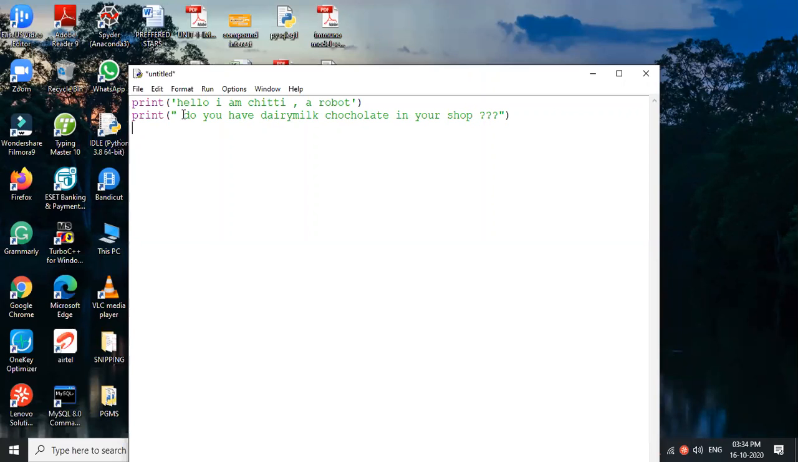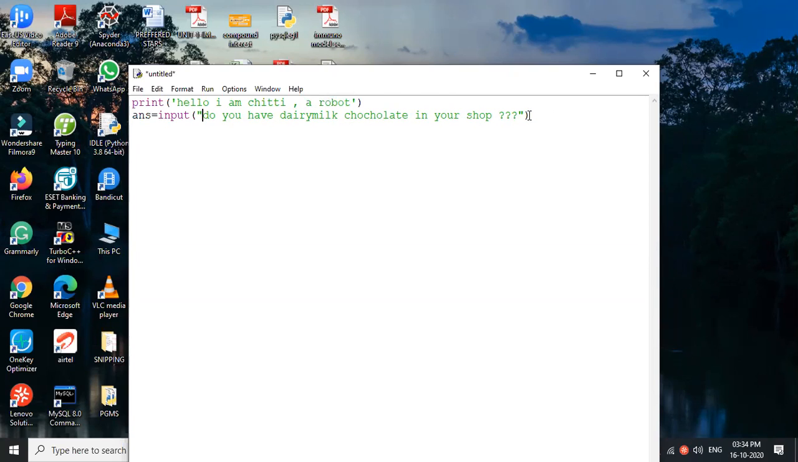So now it wants to get the response. In order, using the print statement, I'm getting the answer. Answer equal to input of, I'm asking this. We are getting the input. I'm asking the question. What question is the robot asking? Do you have Dairy Milk chocolate in your shop?